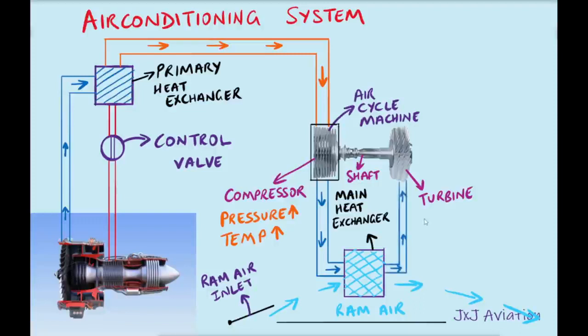The air then enters the turbine section of the air cycle machine. Here, the air gets expanded, which means the pressure of the air reduces, and with it, the temperature reduces further.